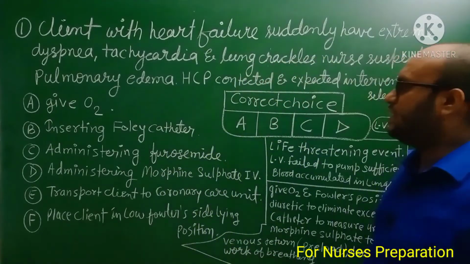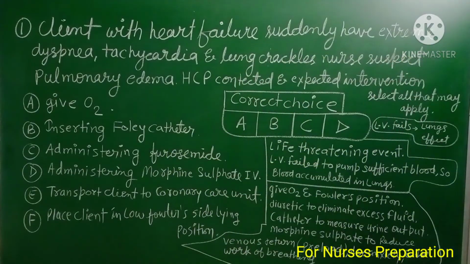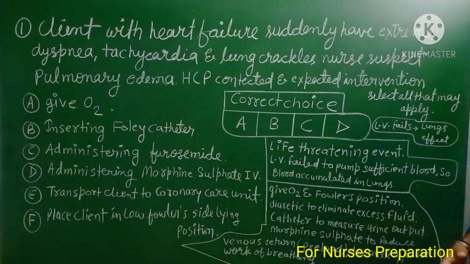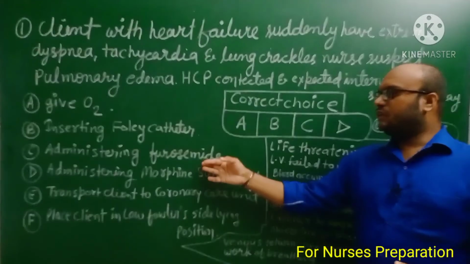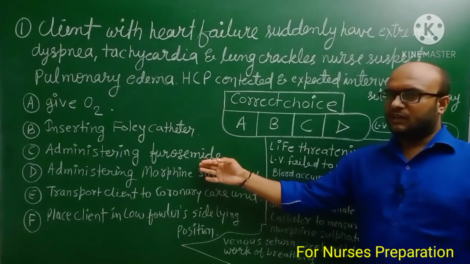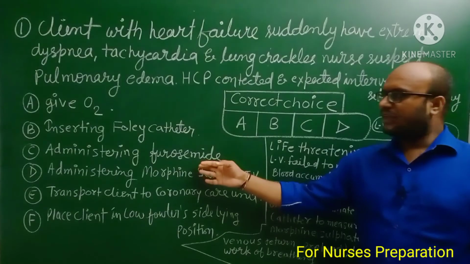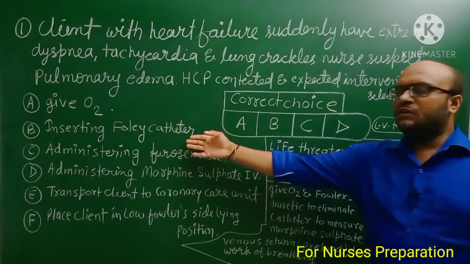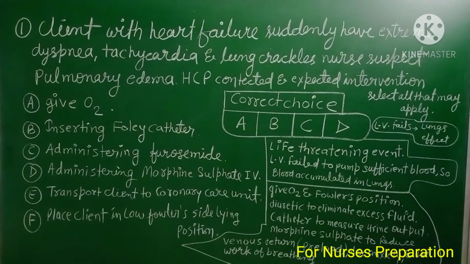Second point, insert the Foley catheter. Before inserting the catheter, administer the furosemide. Furosemide is a diuretic drug. It is sold in the market with the name of Lasix. When we administer diuretic drug, the patient have excess urine output. To measure this, we have to insert Foley catheter.